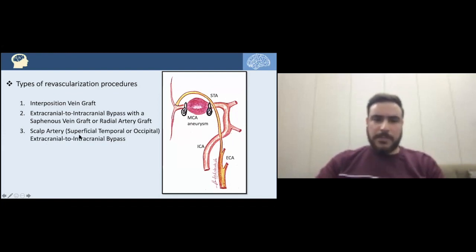So how does type 3 differ from type 2 indeed? In type 2, we are using a graft, either a saphenous vein graft or a radial artery graft, while in type 3, we are using the scalp artery directly. As we can see here, this is the superficial temporal artery without using a venous graft or radial artery graft. It's directly anastomosed into the cerebral artery. So that would be type 3 bypass.